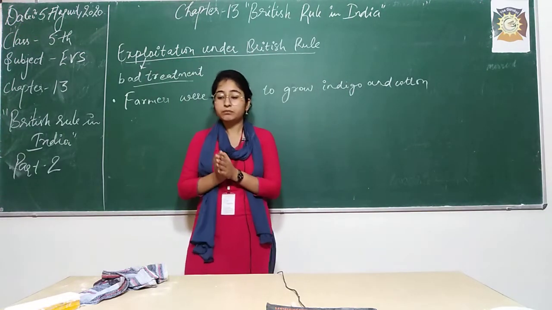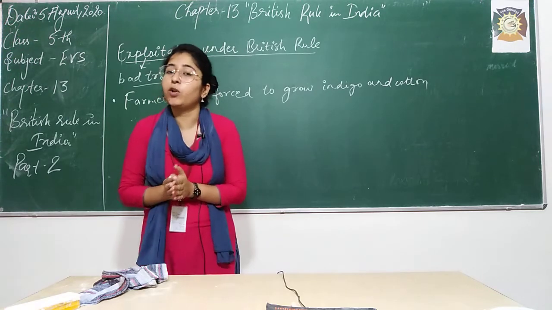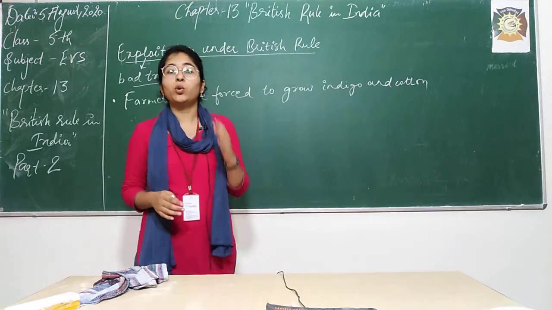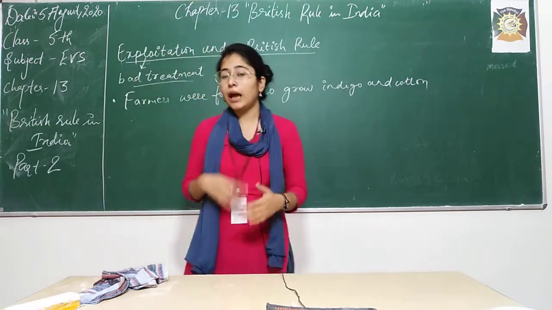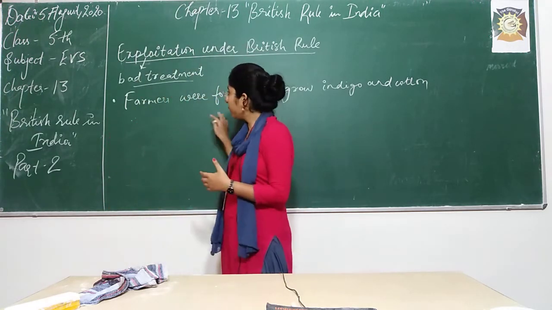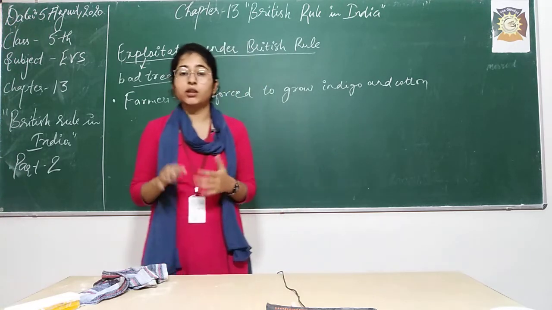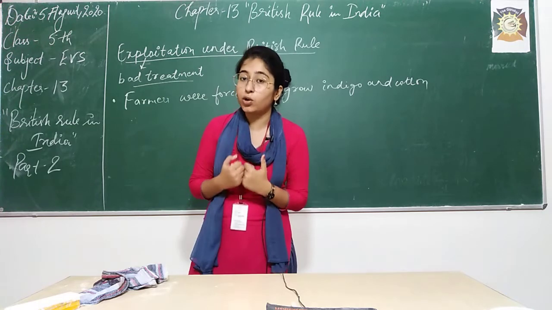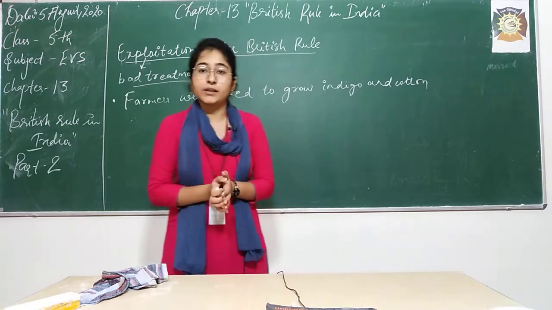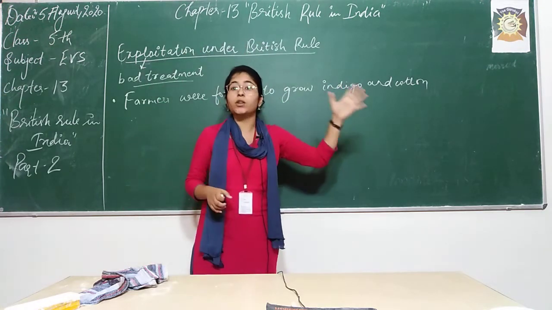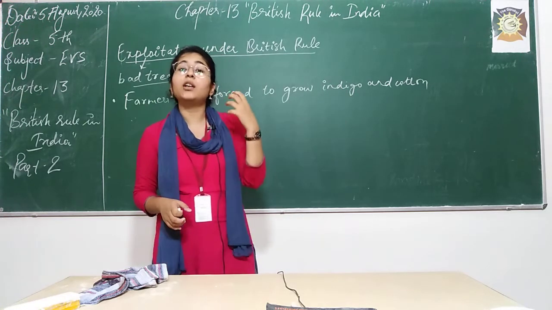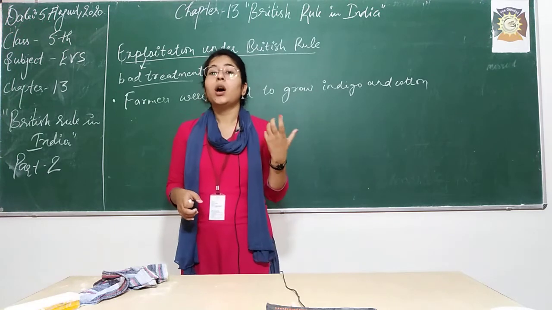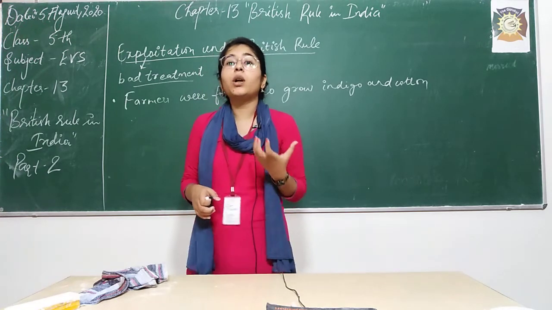Again, there was another loss in growing these crops. What was it? The Britishers first of all forced them to grow only these crops. They were not allowed to grow wheat and rice for their family and for selling. And then, as if this was not enough, the Britishers would take those crops at a very low price. Indigo and cotton were purchased from the farmers at a very low price. Now it resulted in decreasing the quality of their life.